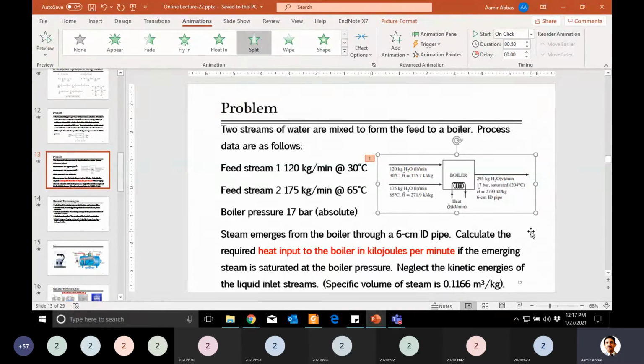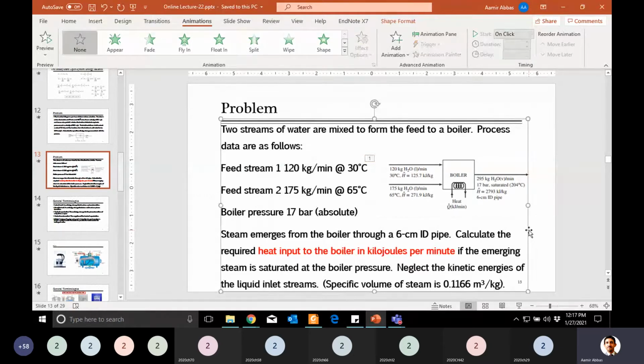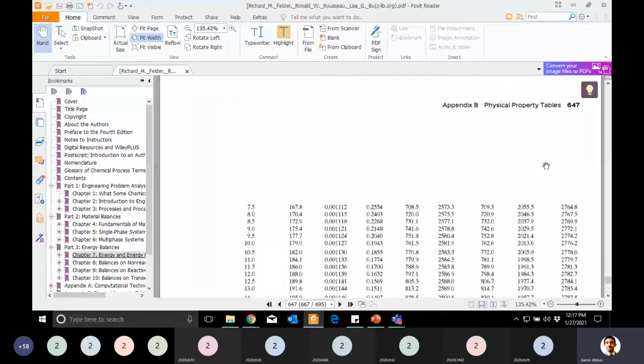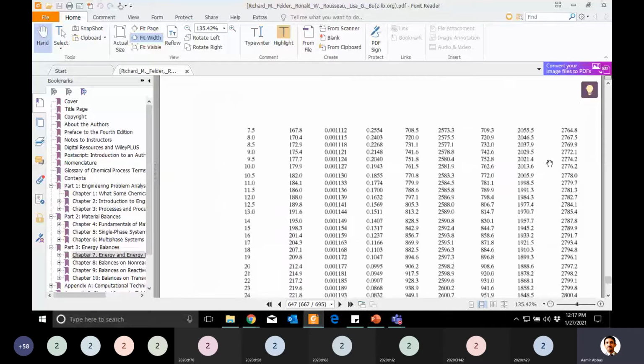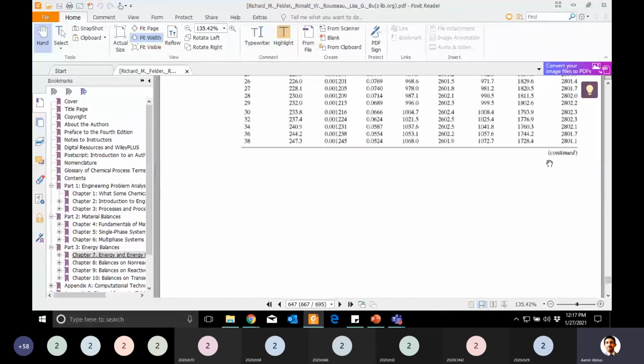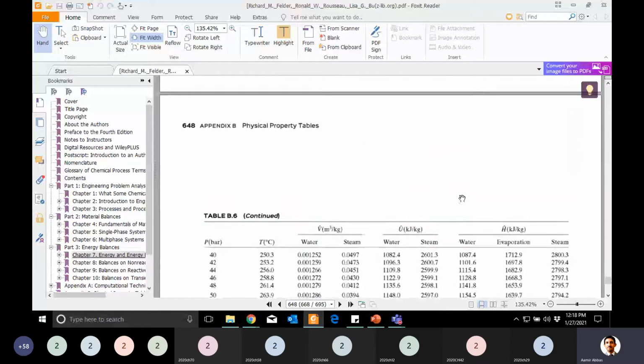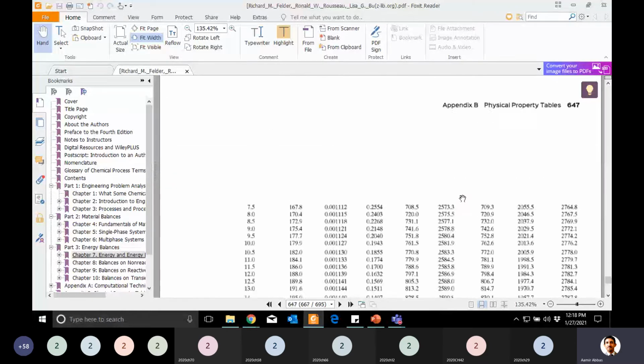So this is how, if in any of your questions he just mentions that water or steam is available at some temperature and pressure, and you don't know what the enthalpies are, you can come back to these tables and see that. And I will advise you, these are just a few pages, so get them printed and keep them with you when you come for the exam. These are tables B5 to B7.